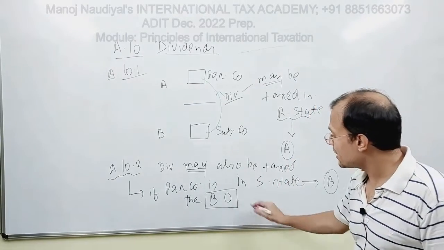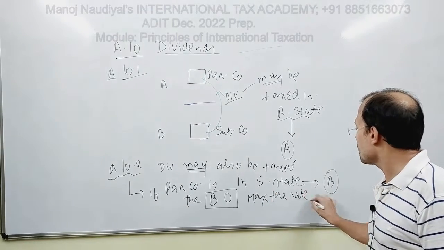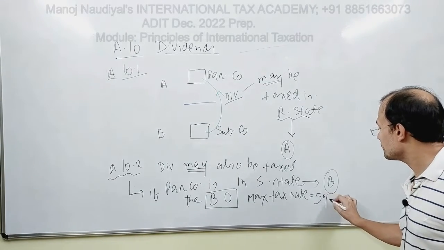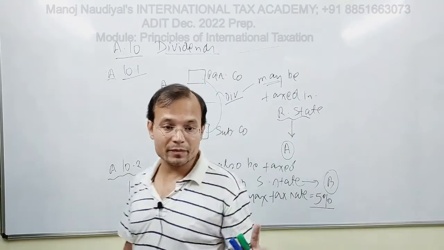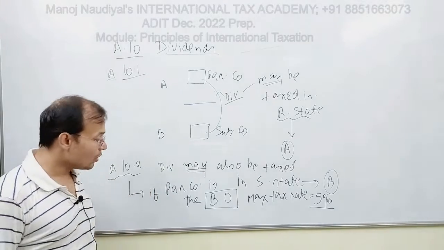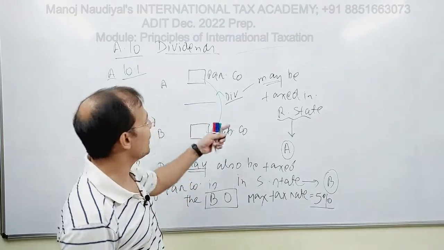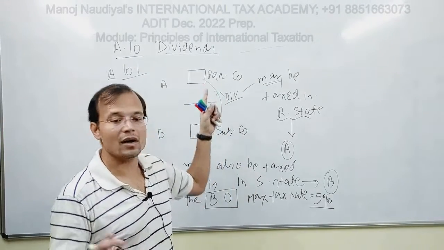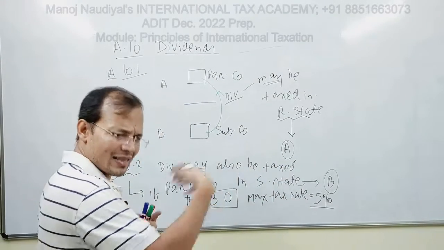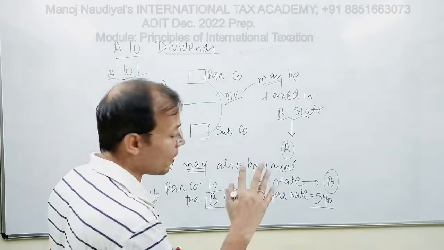Fine. So therefore, in this case, the maximum tax rate would be equal to 5%. Fine. So this is the limit which is imposed by 10.2. Okay. Then 10.2 further moves. It says that in other cases, for example, if this is not a legal company, if this is a natural person, then this limit of taxation is raised to 15%. In all other cases, when there is a company, the maximum rate of taxation is limited to 5%, capping.